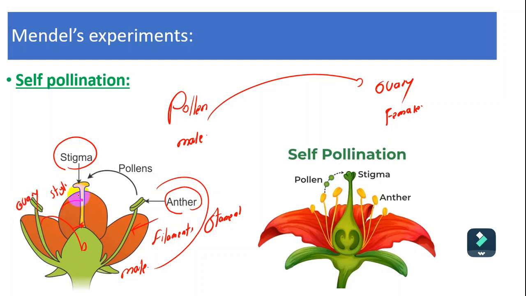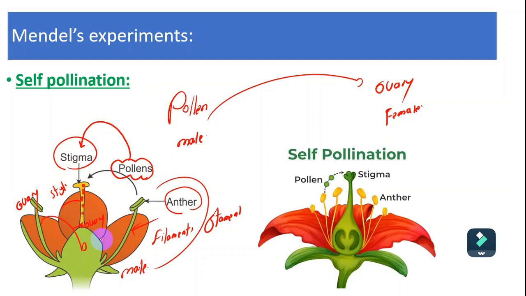So what is the importance now? The importance is that we have to move the pollen which is produced by the anther. We move it until it reaches the stigma. Once it goes inside the stigma, it will move down, and down, until it reaches the ovary.